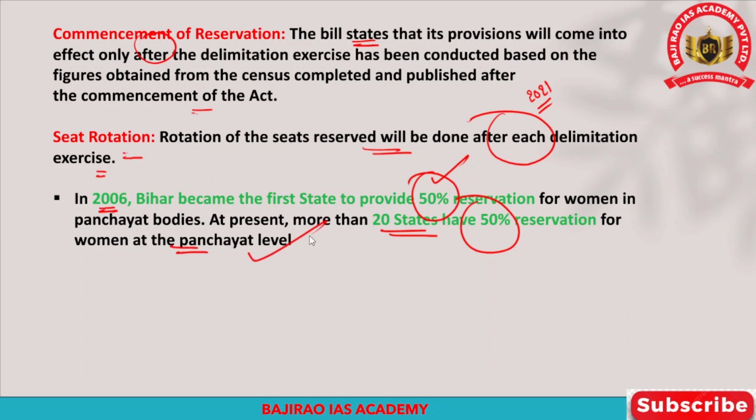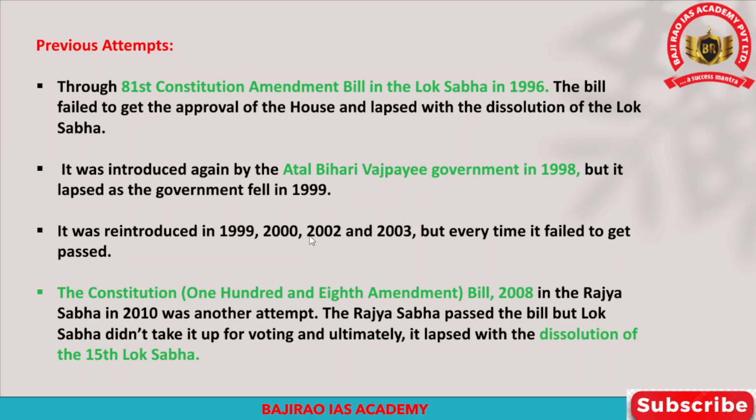Now, what is the background of introducing the women's reservation bill in the parliament? This was not the first attempt to pass a women's reservation bill. Earlier also there were attempts by previous governments to introduce it through the 81st Constitution Amendment Bill in the Lok Sabha in 1996.